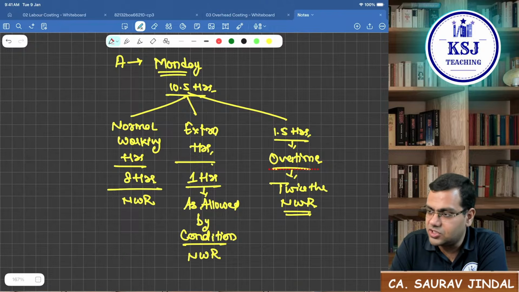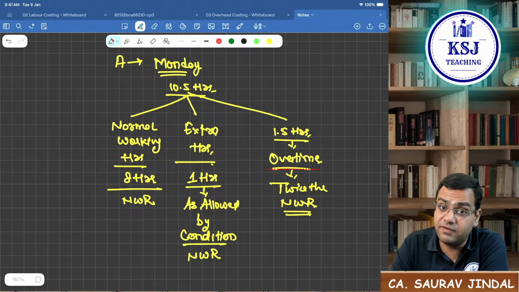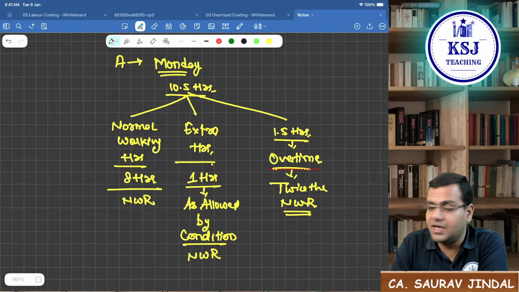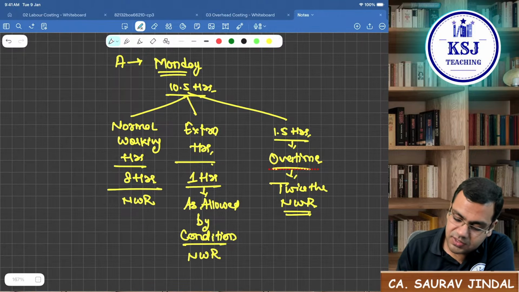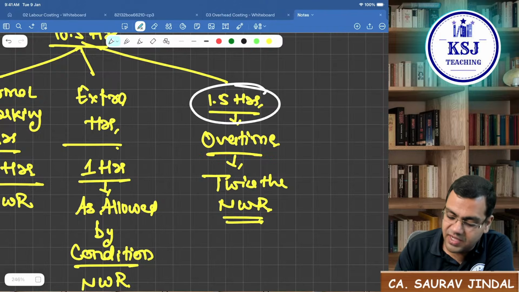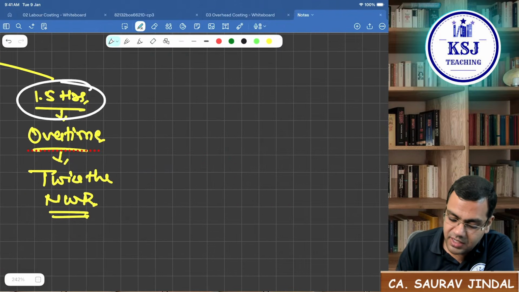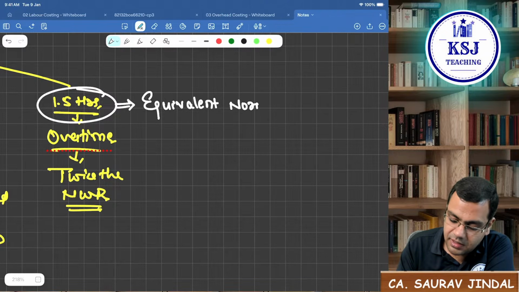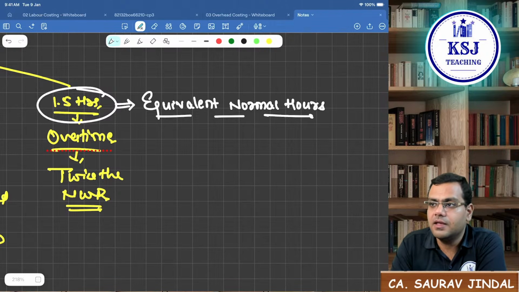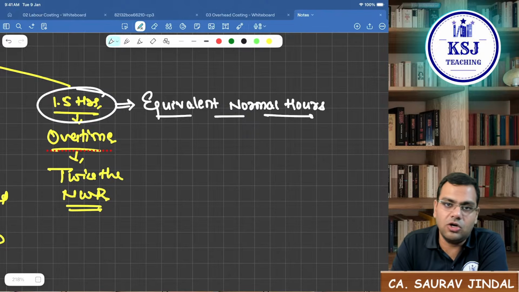Now for simplification, they convert this 1.5 of overtime into equivalent normal hours. Now what are these equivalent normal hours?